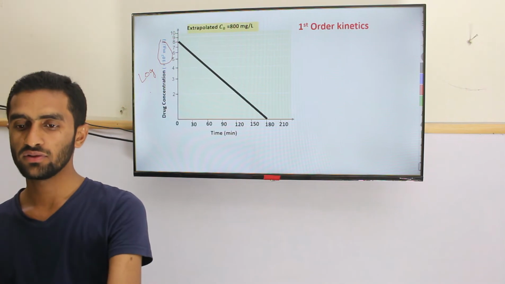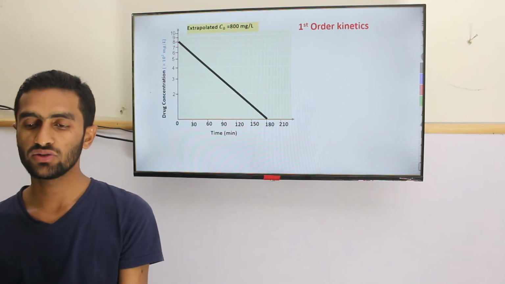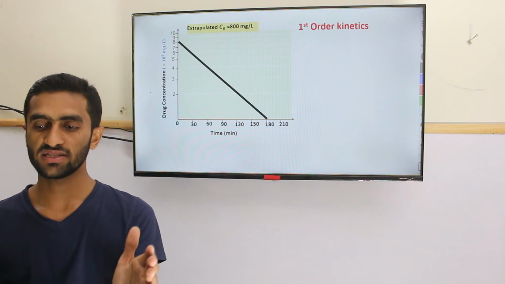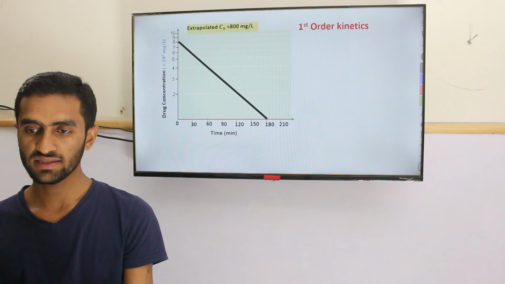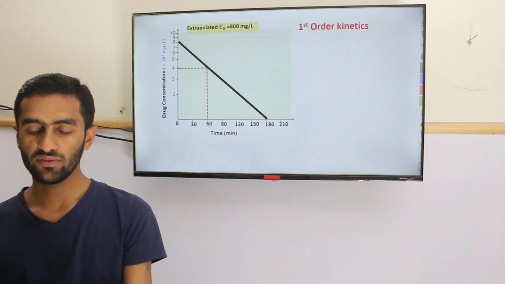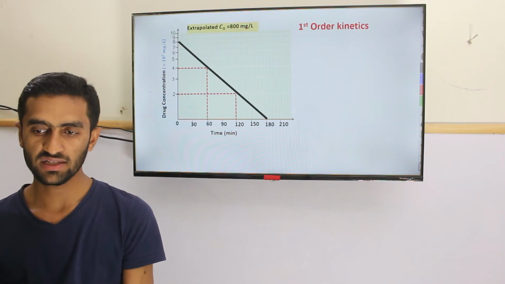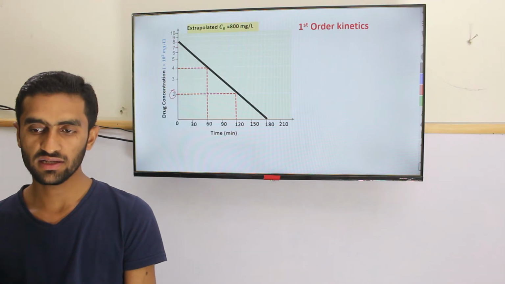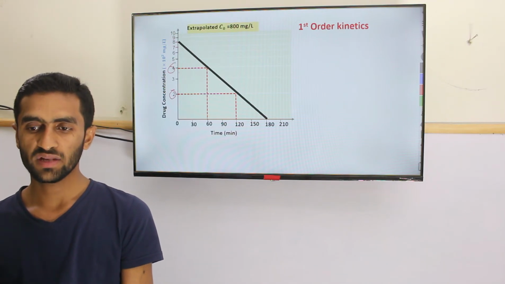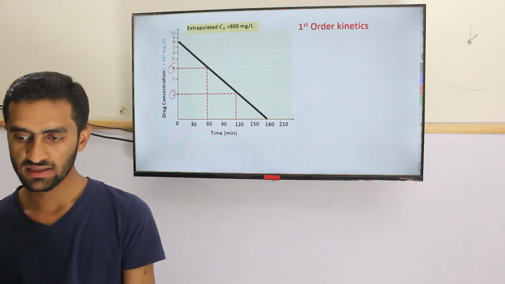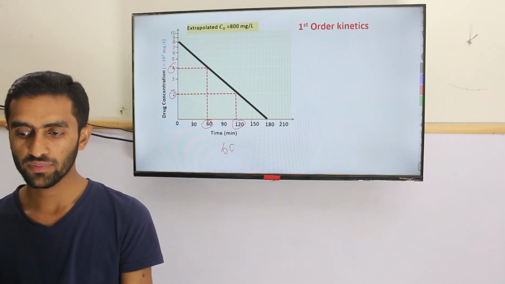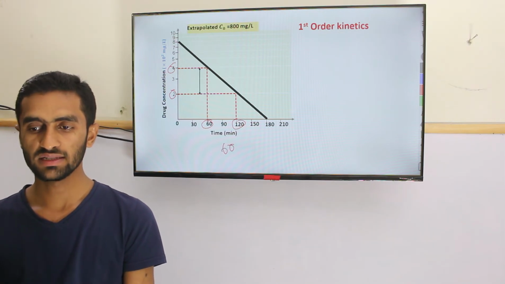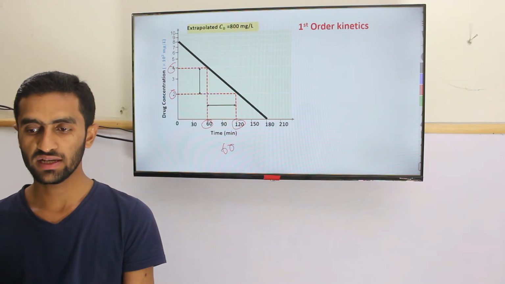Okay, if you check your concept, in first order the half-life is fixed. If you look at what is happening here, at 4 and 2, here it is actually 400 and at this point it's 200. So if the time here is 60 minutes and here is 120, your half-life is how much? It's 60. So here 50% is eliminated, so here is a time.